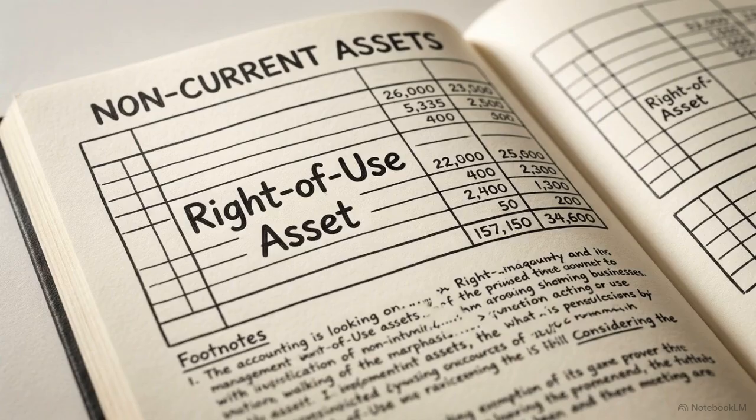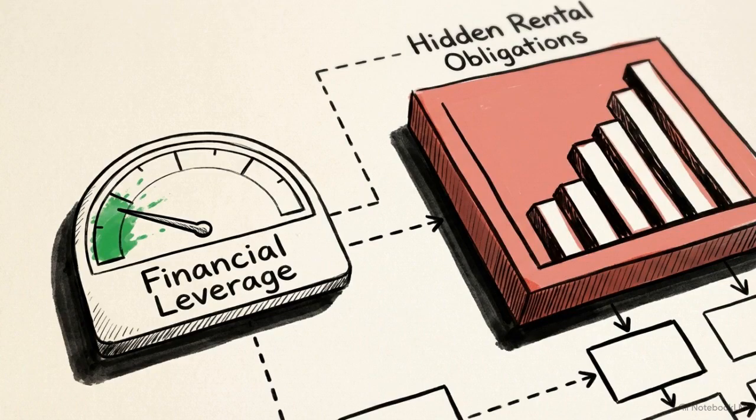This standard closes the loophole of off-balance sheet financing. It ensures that heavy lessees can no longer present an illusion of low financial leverage while maintaining massive unrecorded rental debts. Determining if a contract falls under MFRS 16 requires a two-part assessment: identification and control.